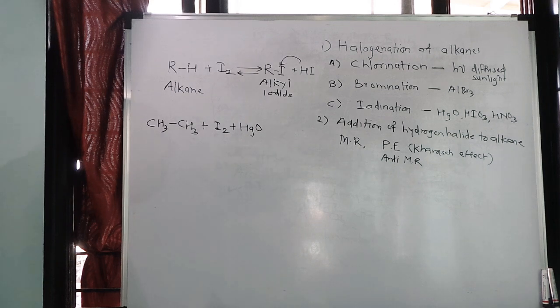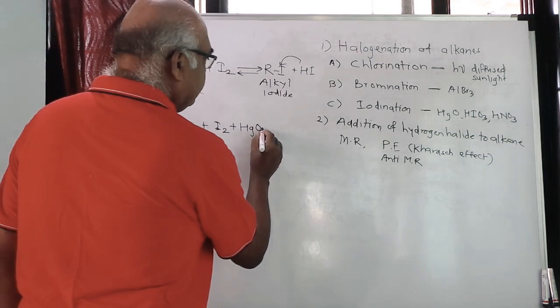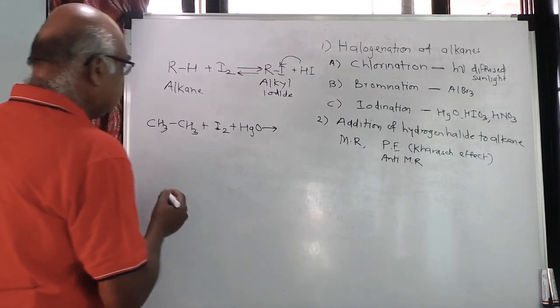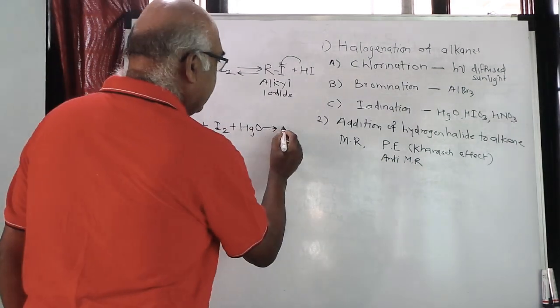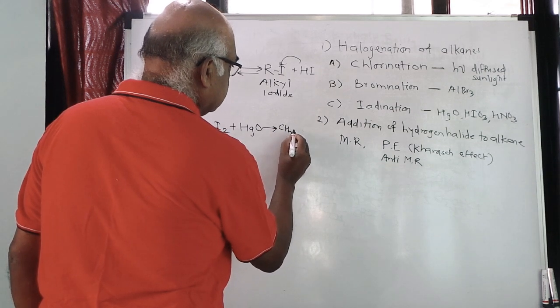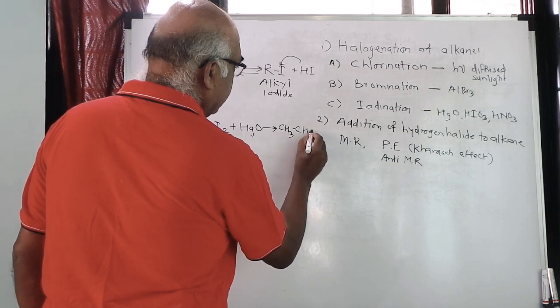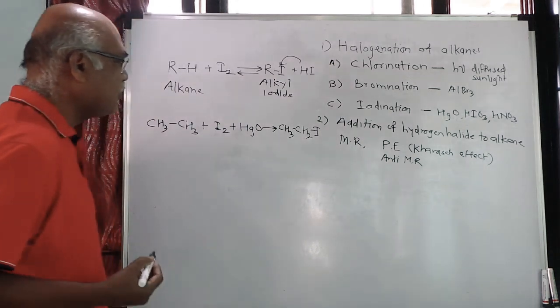So what will happen? We are interested in getting the alkyl iodide, that is ethyl iodide will be the product, CH3CH2I.